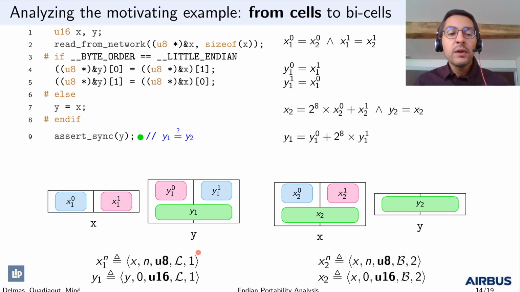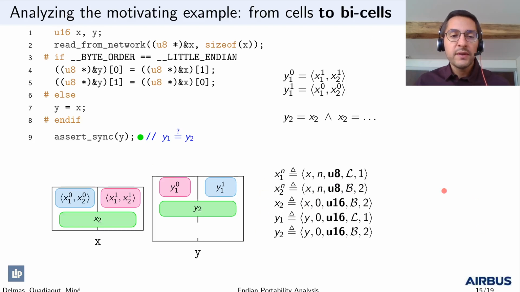Let us recall the analysis of the example with cells. We had a lot of pressure on the numerical domain here, and when reading variable Y, we had to synthesize cells Y1 and Y2 and then query the numerical domain for equality. Now, when moving on to B cells, we first merge the representations for memories here. We reduce the burden of the numerical domain by synthesizing shared B cells for the bytes of X when the same values are written to these bytes. And then, when reading Y,